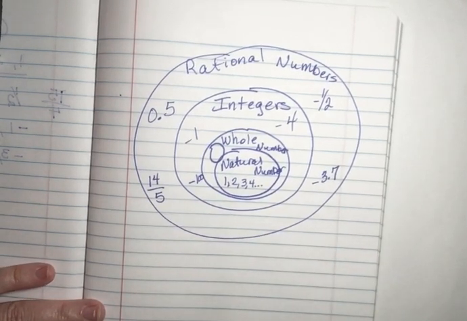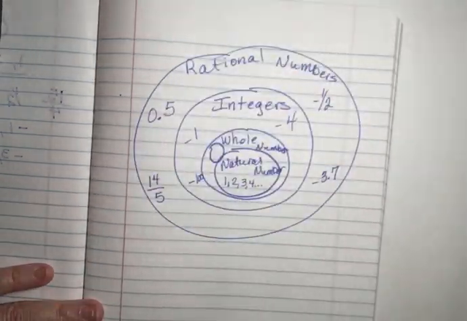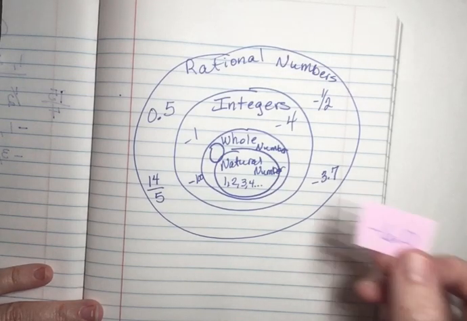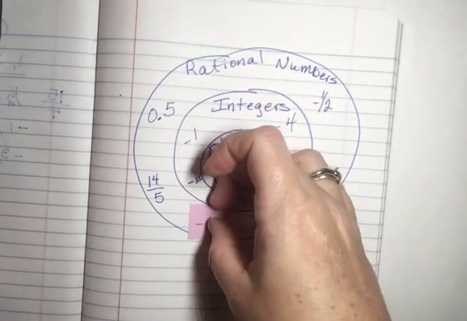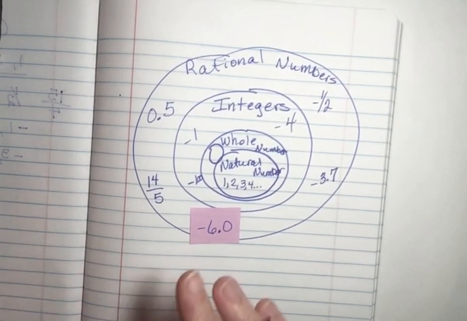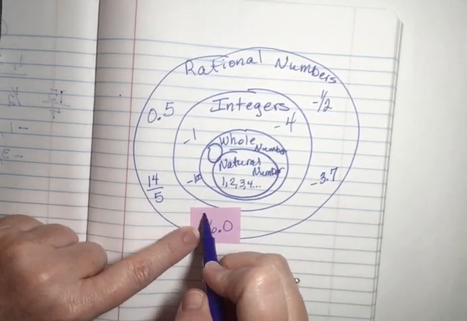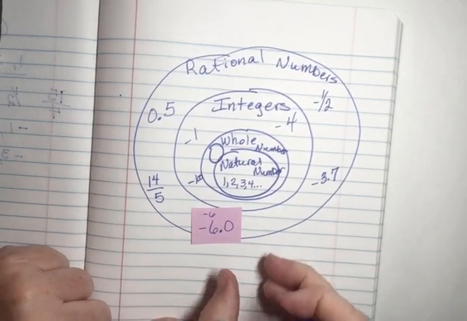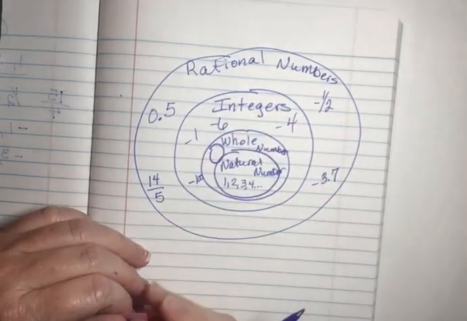Now, what are some things to watch out for when you're doing this? Let me give you one to watch out for. See that one? Negative 6.0. Some kids would say, oh, that's a rational number because it has a decimal. But is it? What is negative 6.0 equal to? Well, it's equal to negative 6, which is an integer. So that would have to go in the integers section.